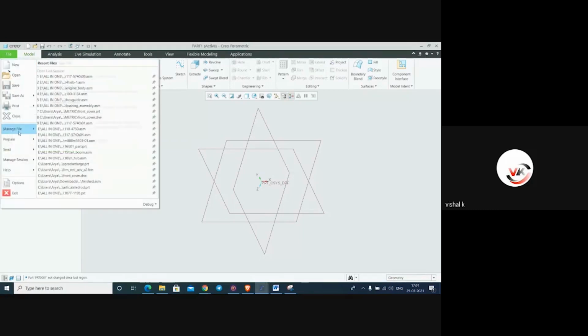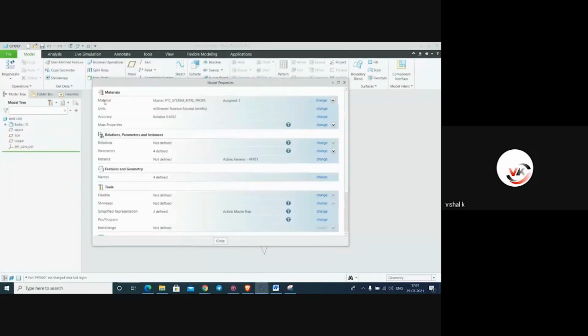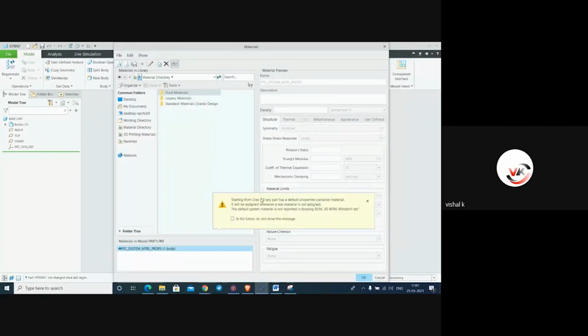Again, go to file, from here prepare, model properties. In these model properties, we can change the material, whatever material we have to assign for this part. Just go to change it. I will just cancel it. Fluid material is there, lazy material, standard material is there.